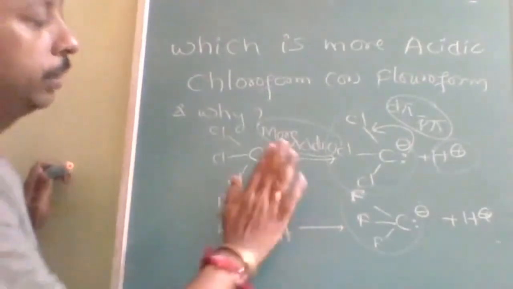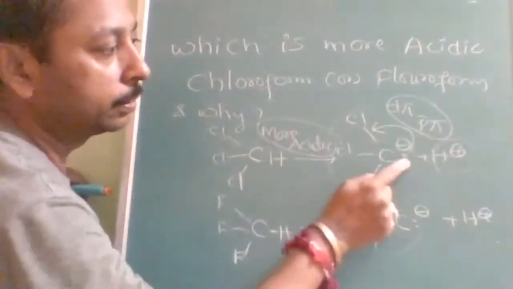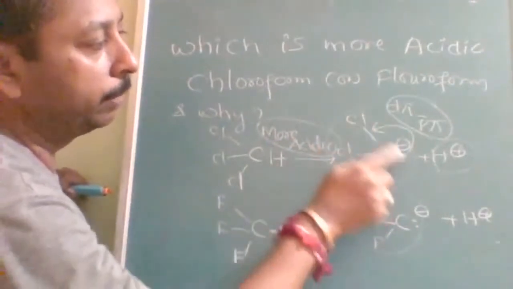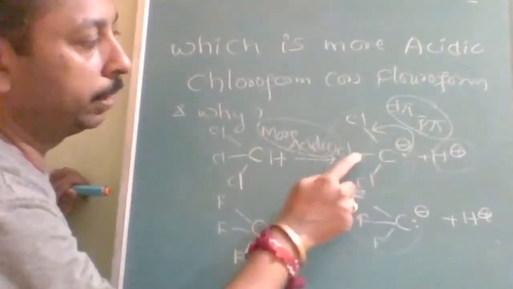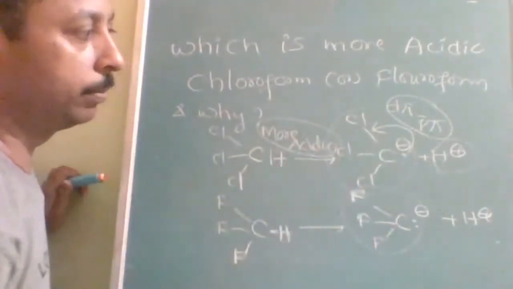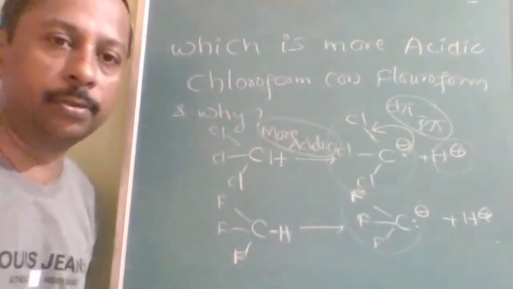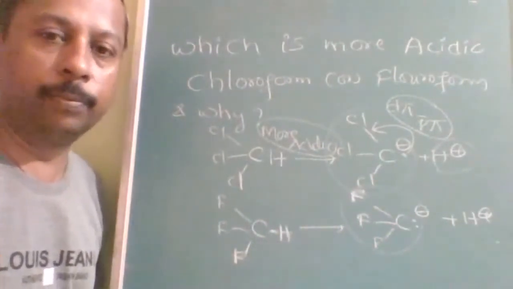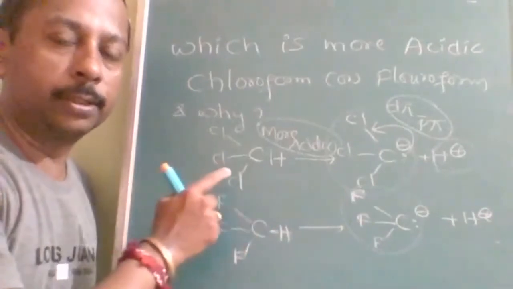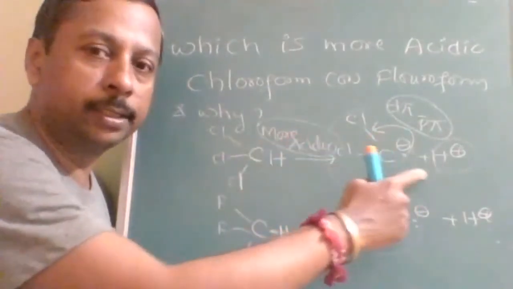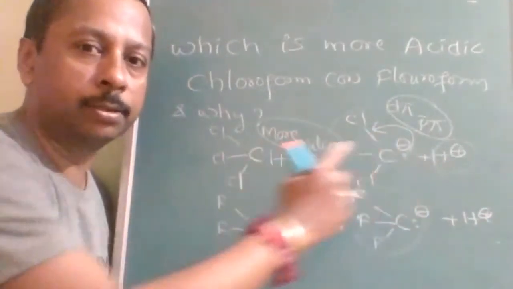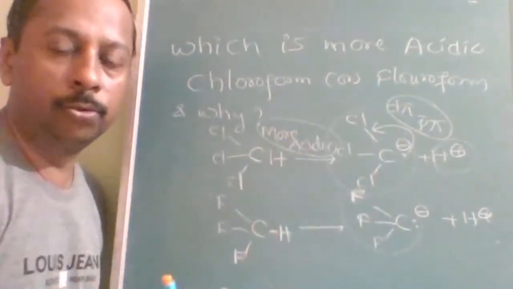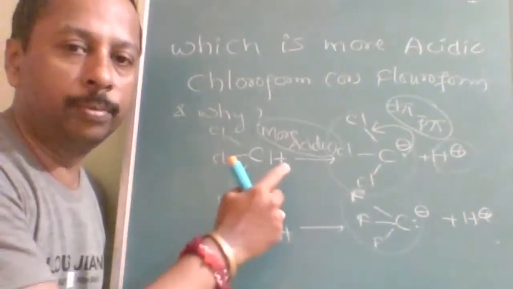After losing H plus, there can be resonating p pi d pi for some time here, p pi d pi sometime here, p pi d pi sometime here. It is as good as resonance only. So resonance improves the stability. So chloroform is increasing its stability by losing H plus. So more tendency to lose means more acidic.